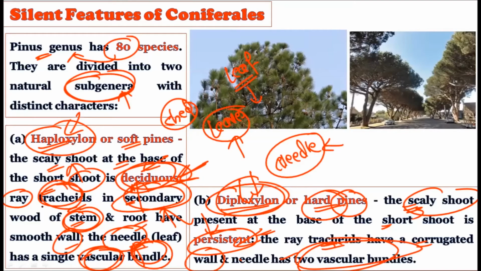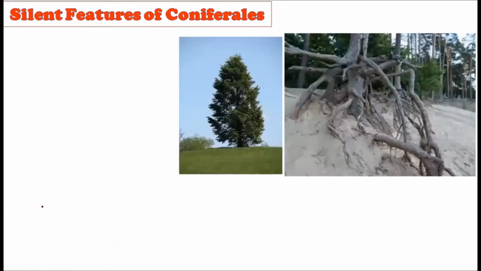So there are soft pines, there are hard pines. These are nothing but the two subgenera of the Pinus genus. The Pinus genus has 80 species. It is naturally divided into two subgenera. The first one is called the haploxylon and the second one is called the diploxylon. Very important terms from the UPSC mains examination point of view.